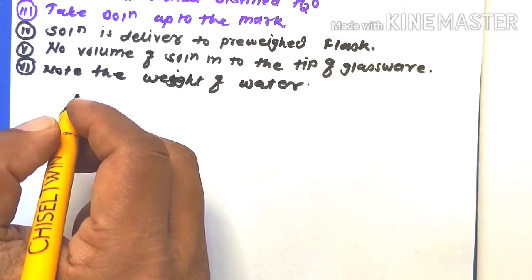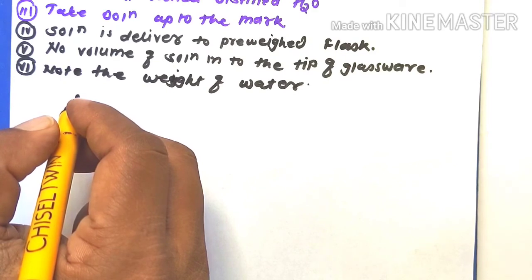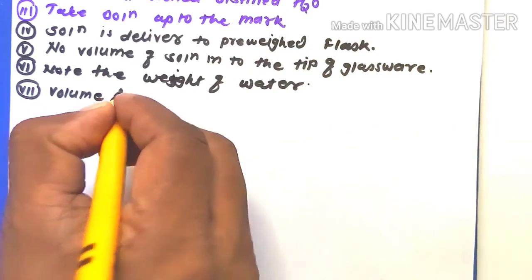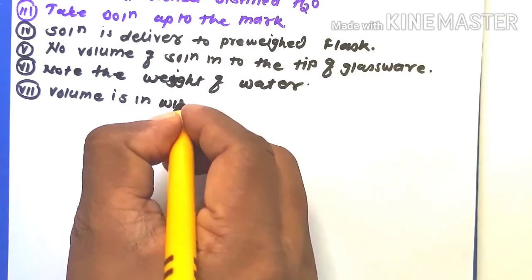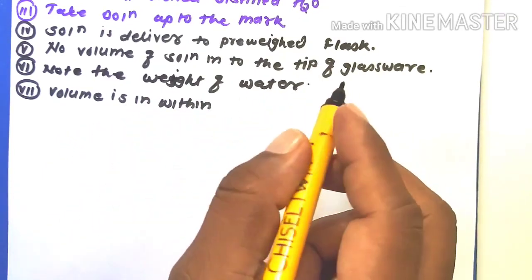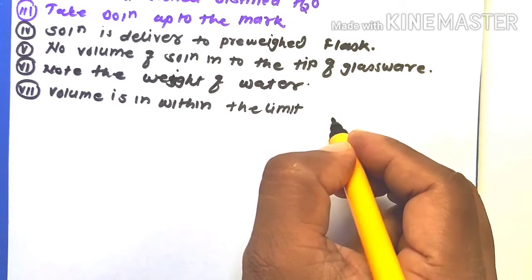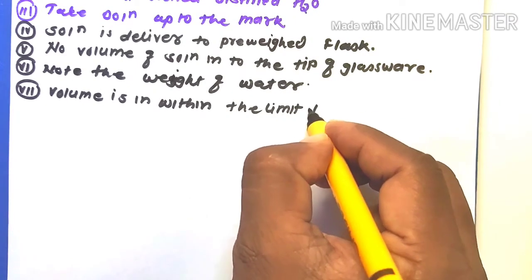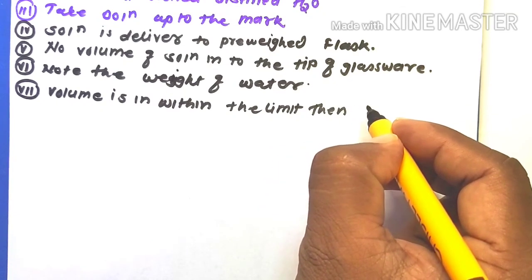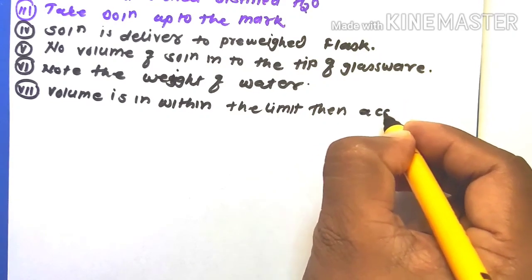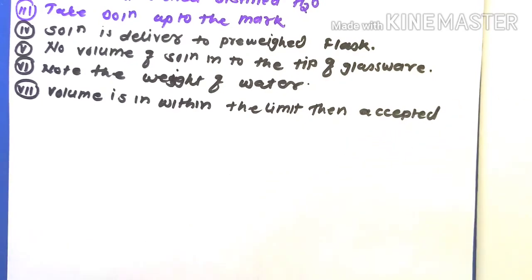And then the last one: if the volume delivered by the pipette is within its limit for that volume, then the glassware can be accepted, or otherwise this glassware may be rejected.